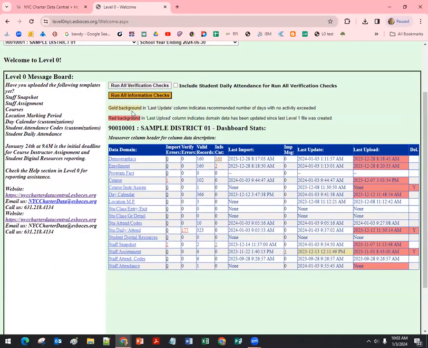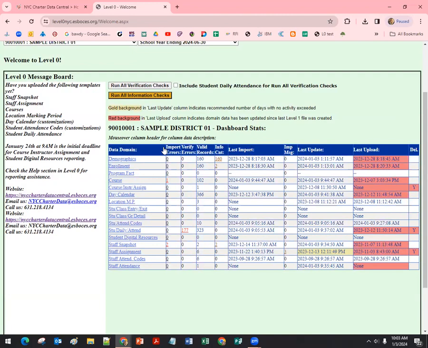Let's see, going down the screen, some fields might be highlighted either yellow or red based on, again, data checks that the software is doing. The state expects that during a school year, your staff snapshots will update. There's almost always someone new being hired or leaving a school throughout the school year, so that could very well be yellow. Attendance, I just reported that this morning for the first time in a couple of days or a week, at least within a month, that will go yellow and say, hey, you must have more attendance to report. Same thing, staff assignment. If anyone's changed, they want you to consider, do you have new data to add?